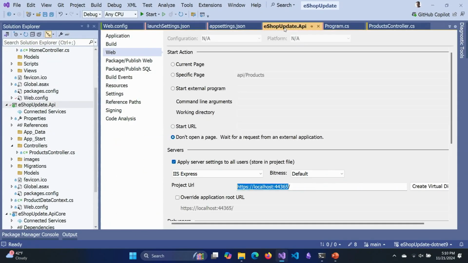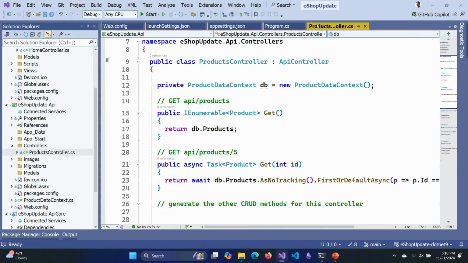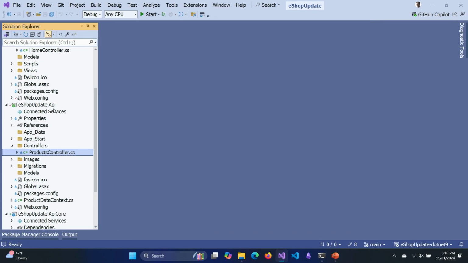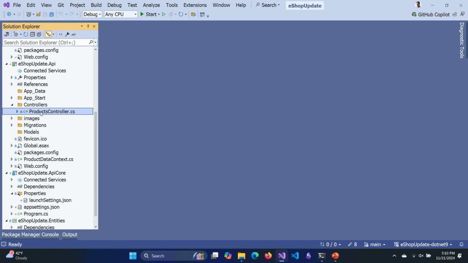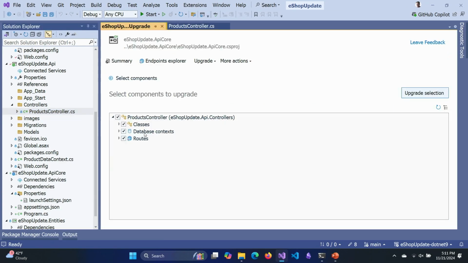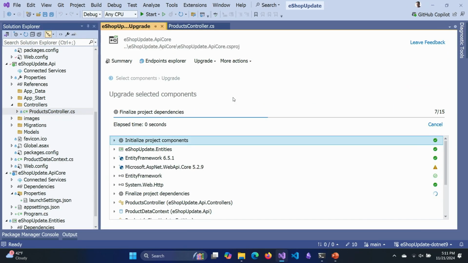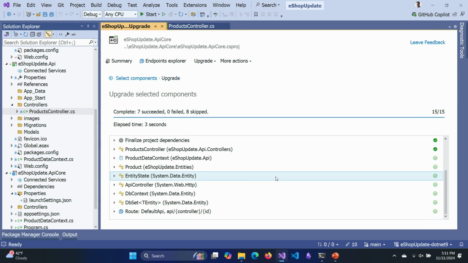So I have that upgrade assistant window. Did I close it? I closed it, didn't I? That's fine. I'm going to go in here and my products controller, which connects out and uses an Entity Framework context, Entity Framework 6. I'm going to right click on the controller and upgrade it. And go ahead and upgrade that controller, and it's going to find all the other things related to it. Entity Framework 6.5.1, it's going to find all of the interactions that I need, and it's going to move it over to my other project.